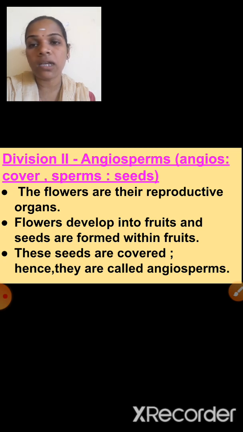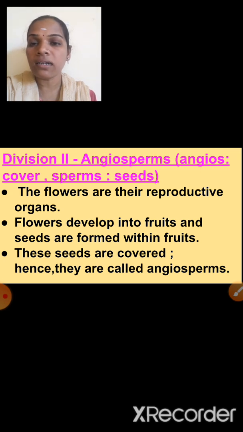Take the example of mango. In mango, first flowers are formed. Afterwards, from the flower, which one will form? Yes, fruits. Inside the fruit, what is there? Yes, seeds are present. So, flowers develop into fruits and seeds are formed within fruits.